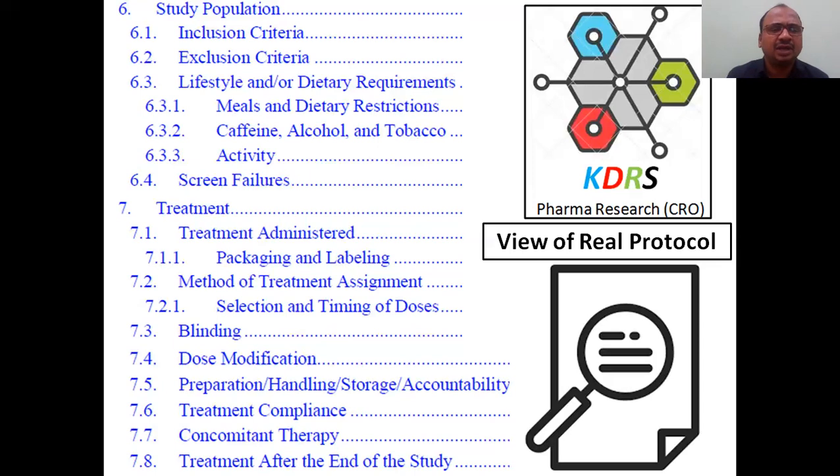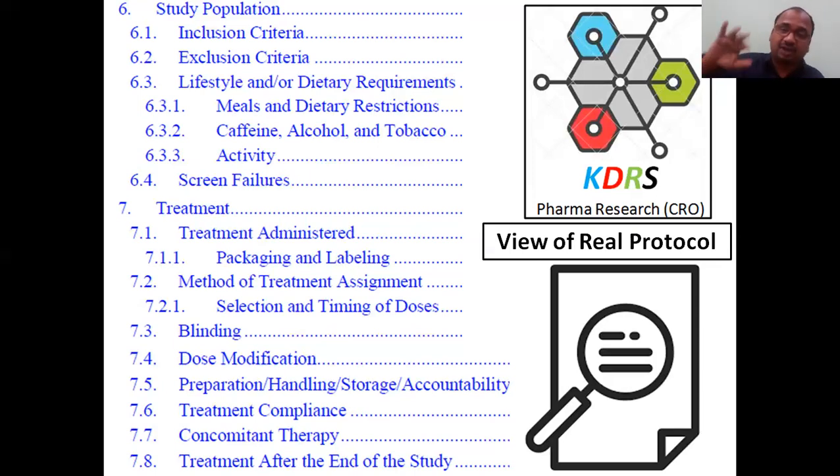All these, and the preparation or handling and storage and accountability of all the samples, are very, very important. How you are handling the storage, whether you are storing your blood sample or urine sample at 0 degrees centigrade or 100 degrees centigrade. And treatment compliance, and concomitant therapy. In case of any adverse effects, you gave any other treatment for them, because drugs show toxicity.